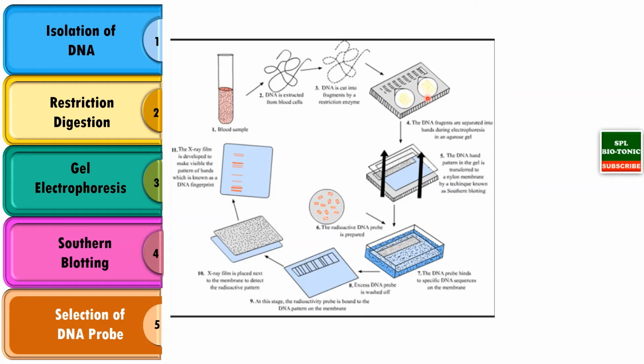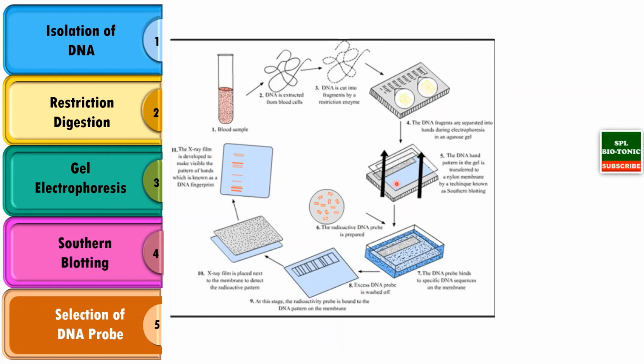Then this DNA, which is separated by agar gel electrophoresis, is present in double stranded form, which is converted to single stranded by using alkali treatment. Then the DNA which is present on this agar gel is transferred to nylon membrane or nitrocellulose paper. The technique is called Southern blotting.